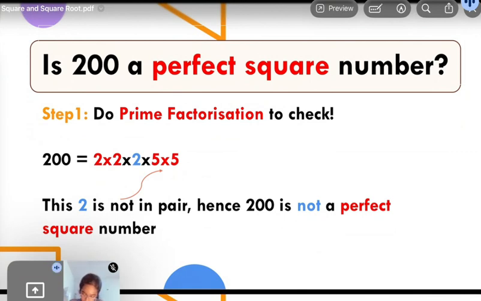Is it making sense out there? Please try to connect the dots. We have already done prime factorization, isn't it? When we are doing prime factorization, to become a perfect square number, the factors should be in pairs. As you can see, 2 and 2 are in pair, 5 and 5 are in pair, whereas the 2 in between is not in pair. That is the number creating the nuisance for us, so we will get rid of that number or we'll give a partner to it.